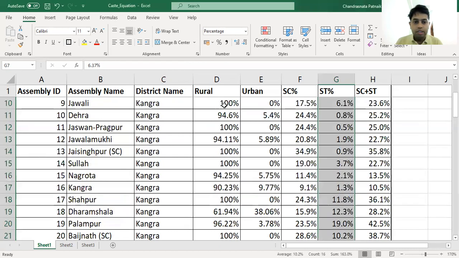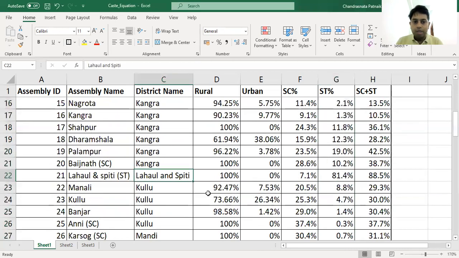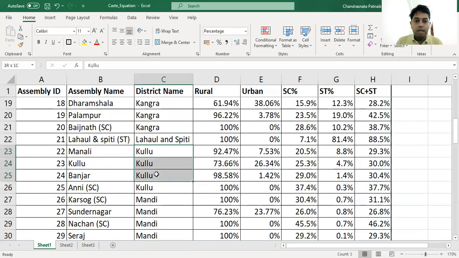Now come to the next district. Lahaul-Spiti is a 100% rural constituency, and mainly the ST population is very high, 81.4%. Now come to Kullu district. In Kullu, there are 4 constituencies. Kullu is a tourist spot, and the urban population is 26.34%. The tribal population, the ST population, is very minimal, on average almost 3.4%. But the SC population is close to 28.1.